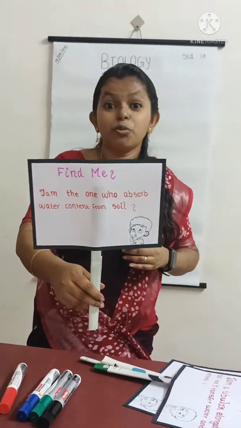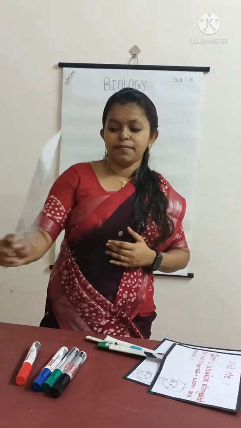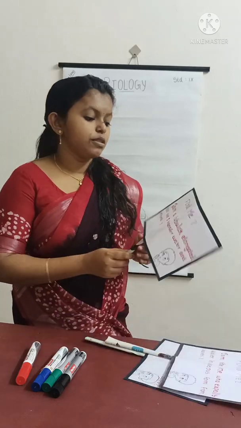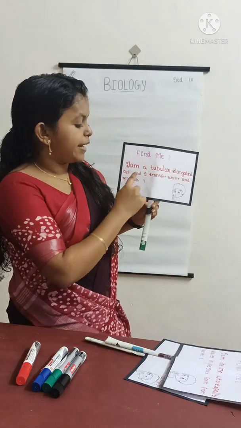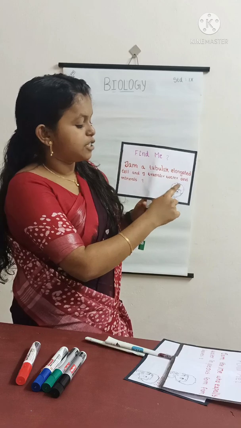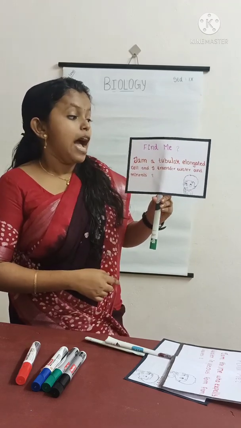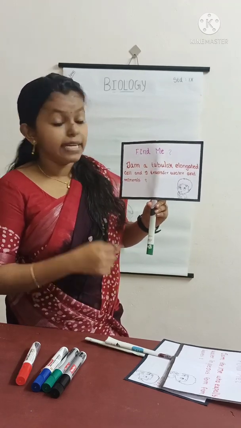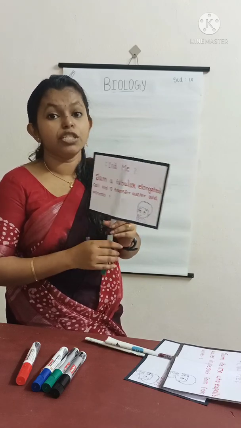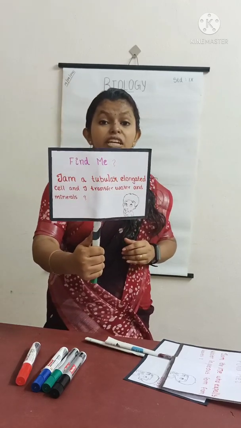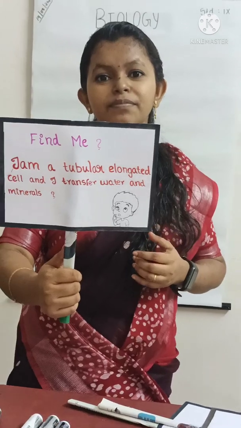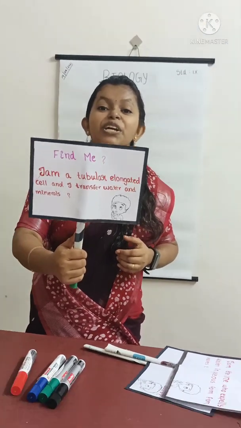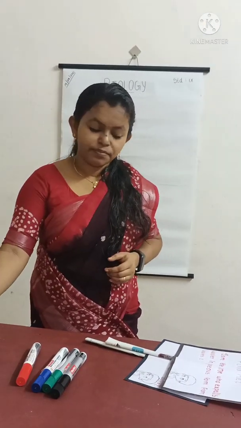Yes, very good. It's root hair, or root is also correct. Next question is, I am a tubular elongated cell and I transfer water and minerals. Find me. It's very easy. Quick. Yes, you are correct. It's xylem.